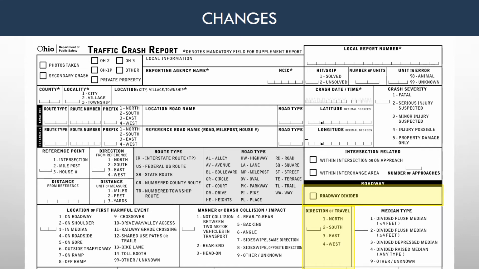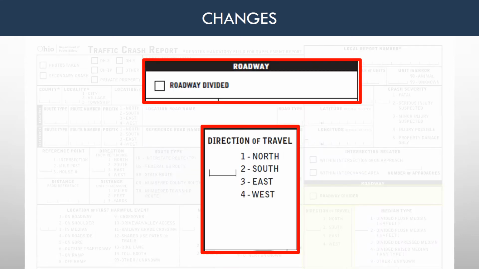A new caption added is the direction of travel. This caption will only be completed when the crash occurs on a divided roadway. Enter the value that corresponds with the crash lane's direction of travel. For example, if Unit 1 and Unit 2 are eastbound on I-70 and Unit 2 strikes Unit 1 in the rear, the value entered would be 3 east. Another example would be Unit 1 is westbound on I-70 and Unit 2 is eastbound on I-70. Unit 1 crossed the median and strikes Unit 2 head-on. The value entered should be 3 east. This is the direction of travel for the lane in which the crash occurred.